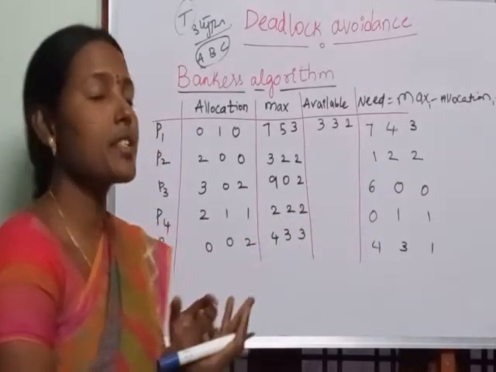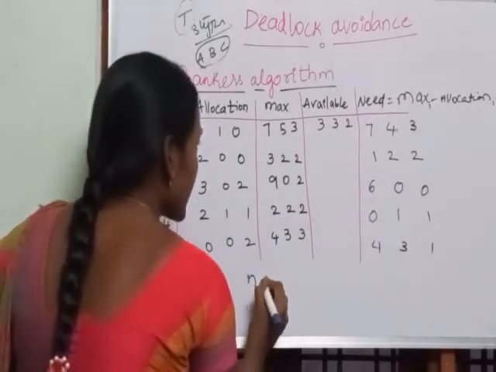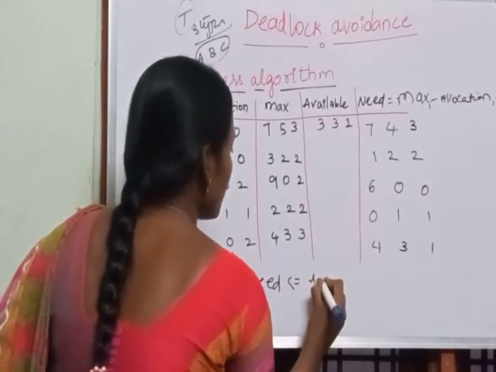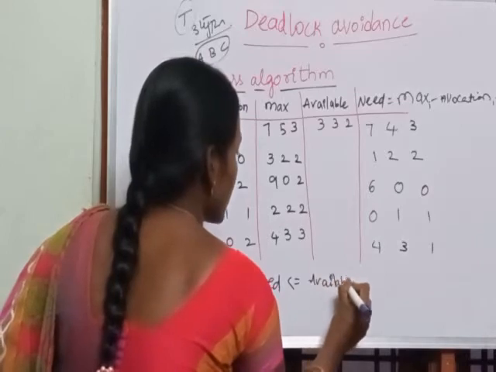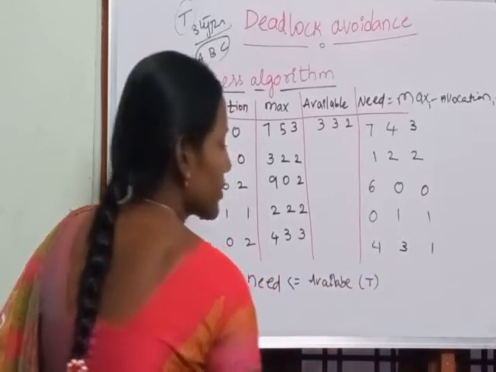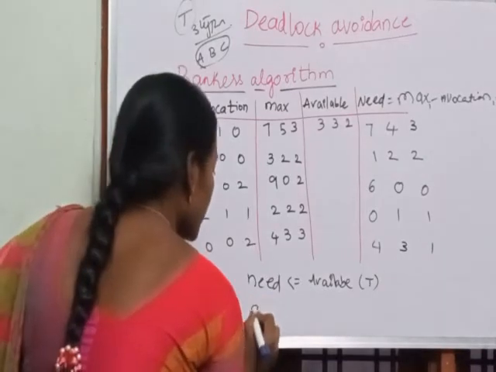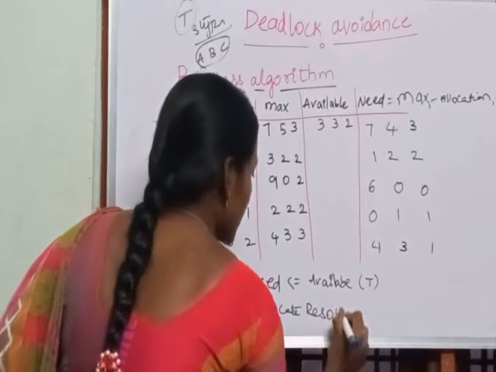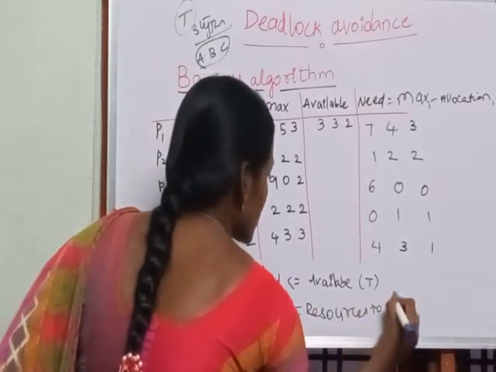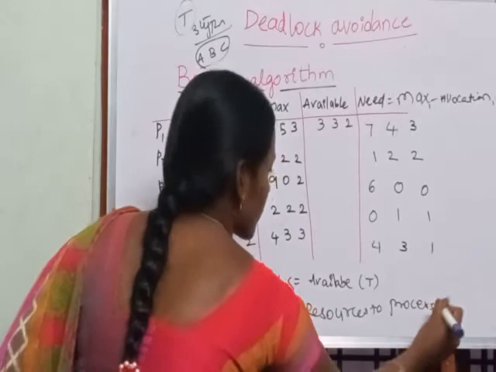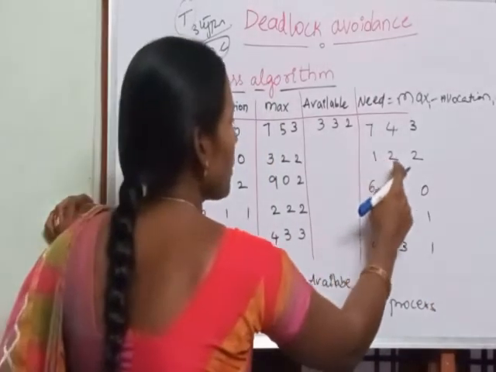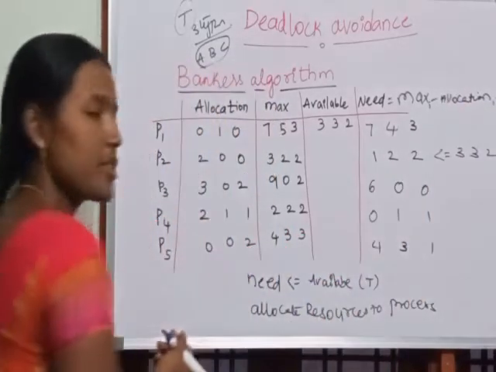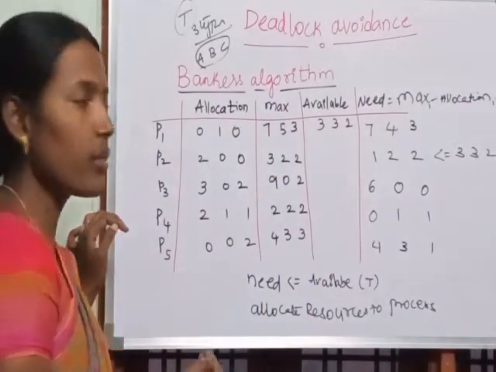What is the condition we are checking? Always check the condition that need should be less than or equal to available. If this condition is true, then allocate resources to the process. Now check the condition: 1, 2, 2 is less than or equal to 3, 3, 2. As the condition is satisfied, what do we have to do?